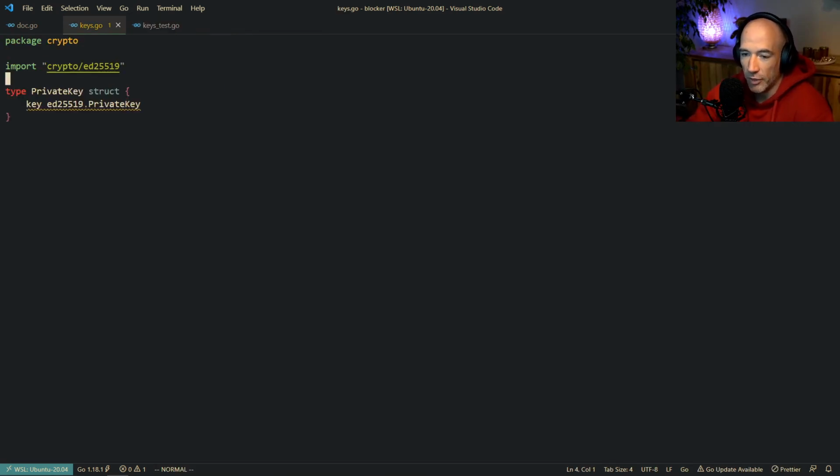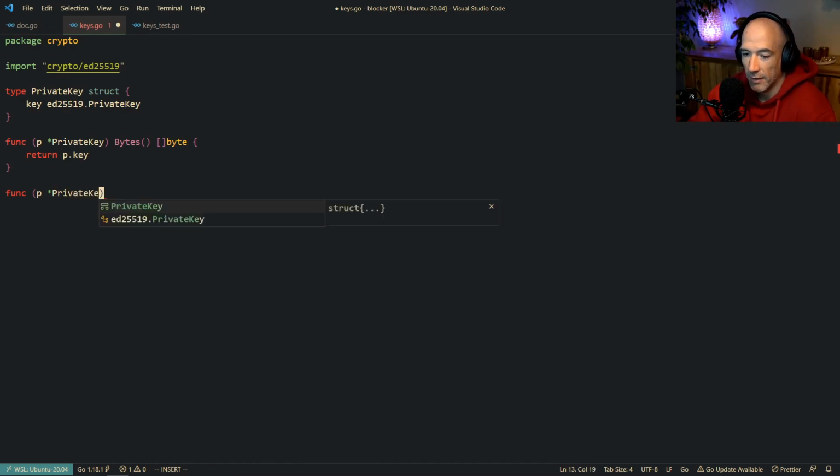So we're going to do this, then we're going to make some convenience functions, right? So we're going to say func p PrivateKey Bytes, that's what you're going to need, which is going to return a slice of bytes. And it's going to return p.key. Then we're going to make p PrivateKey. We're also going to sign.